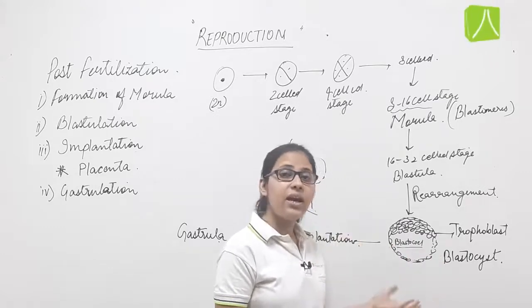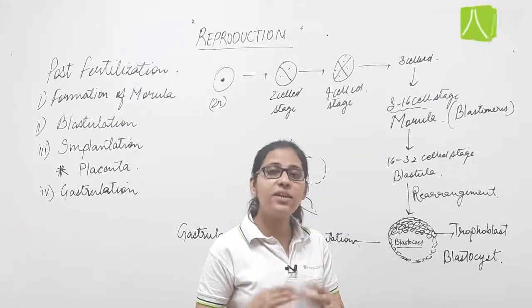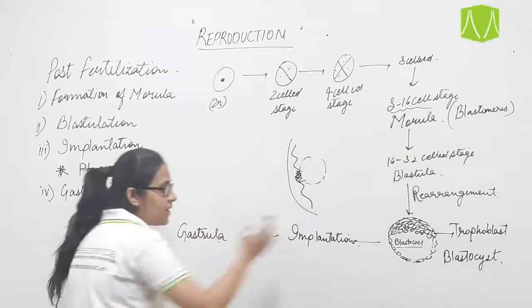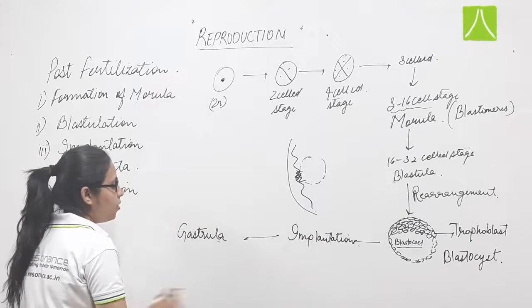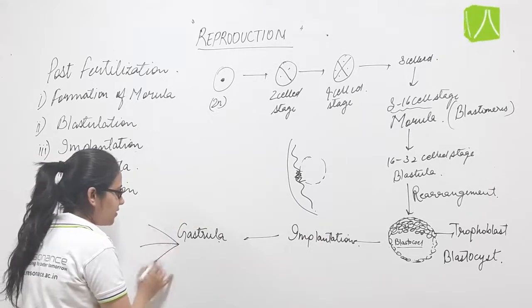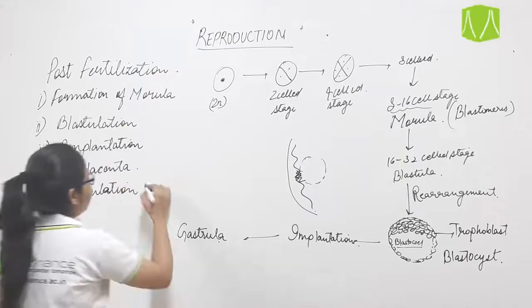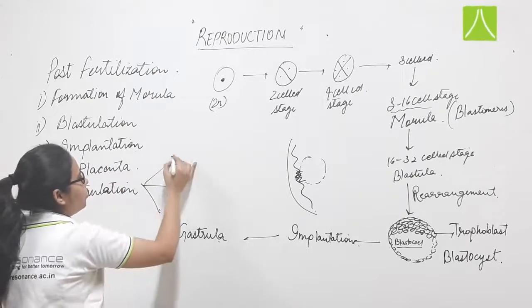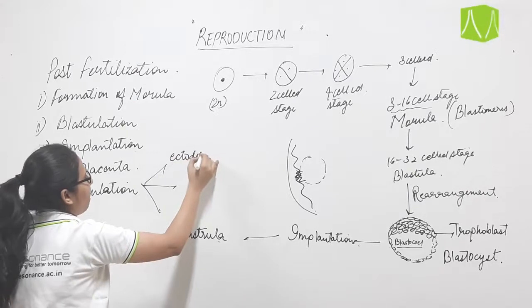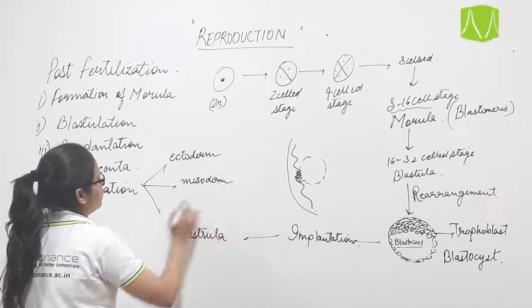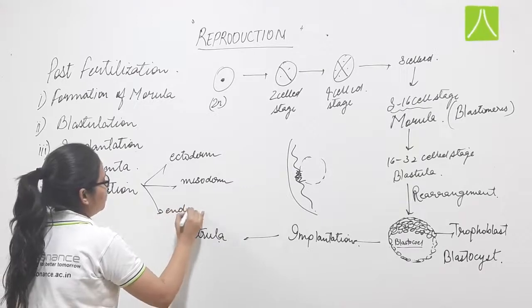They will divide and rearrange themselves in order to form the 3 layers. Gastrulation is the stage where 3 germ layers are formed, known as ectoderm, mesoderm, and the last one is endoderm.